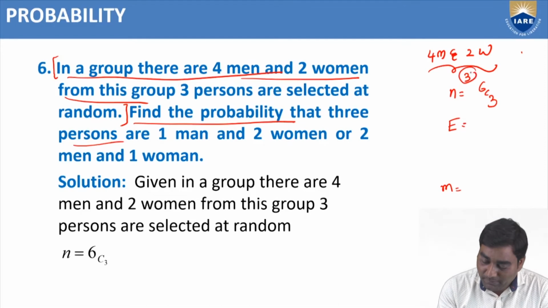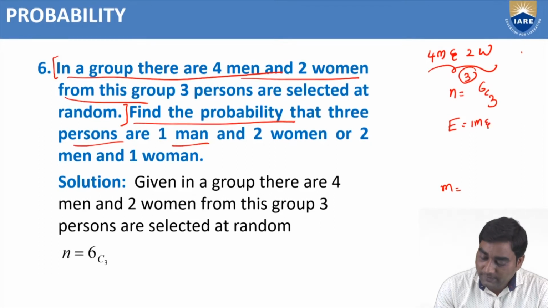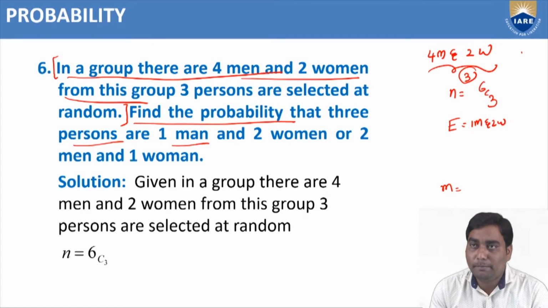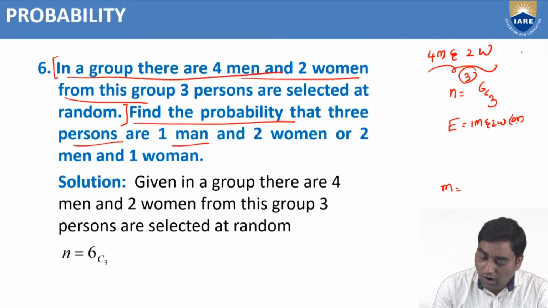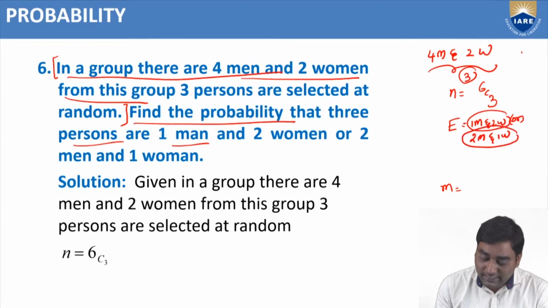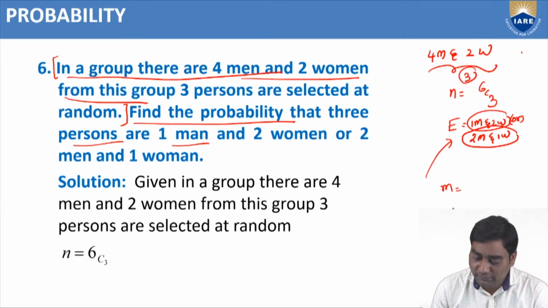3 persons, these 3 persons should be 1 man and 2 women. That is our requirement: 1 man and 2 women, or 2 men and 1 woman. Either this option or this option. These 3 persons, how many events are favorable to this E? This is our problem. M we can find out.